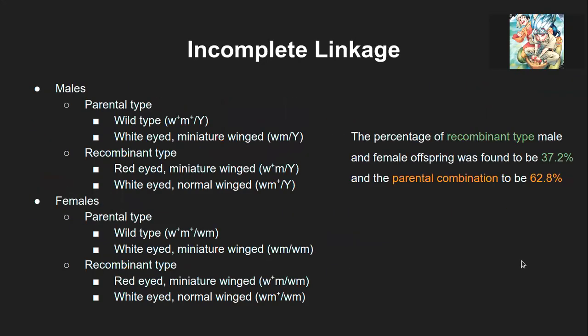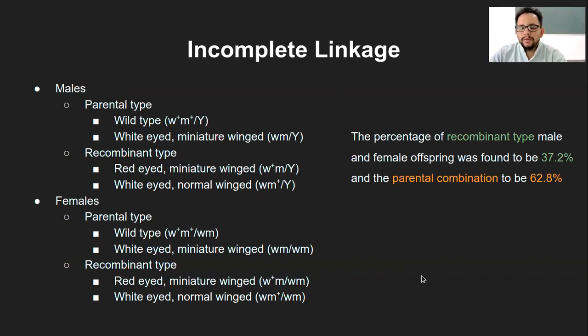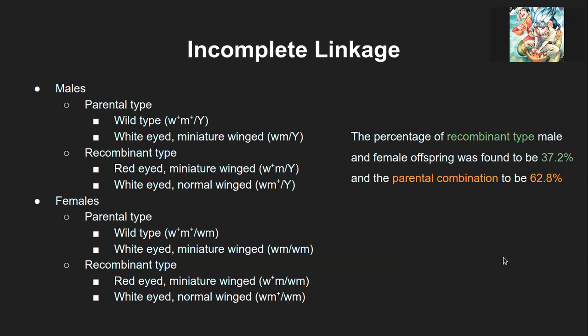Yes. Like in complete linkage, even if the genes are very close together, there is a chance that non-parental combinations will be formed, right? Correct. So why do we even keep that term? I mean, isn't it not possible in real life? So the majority of the times, these genes will be together in the gametes.